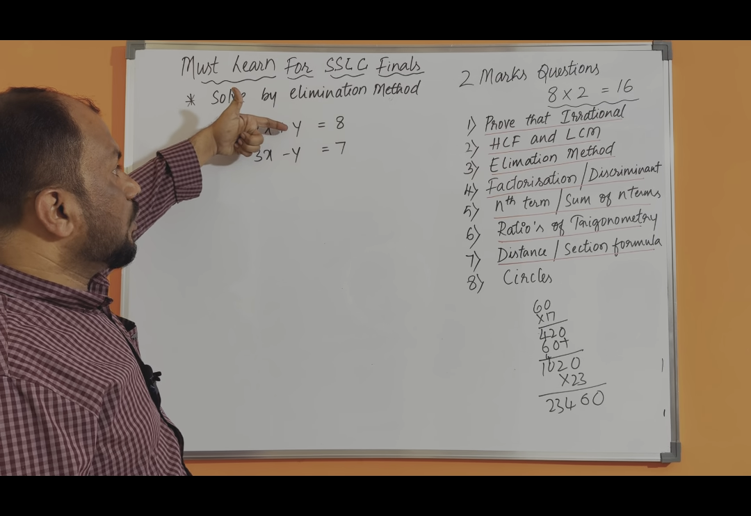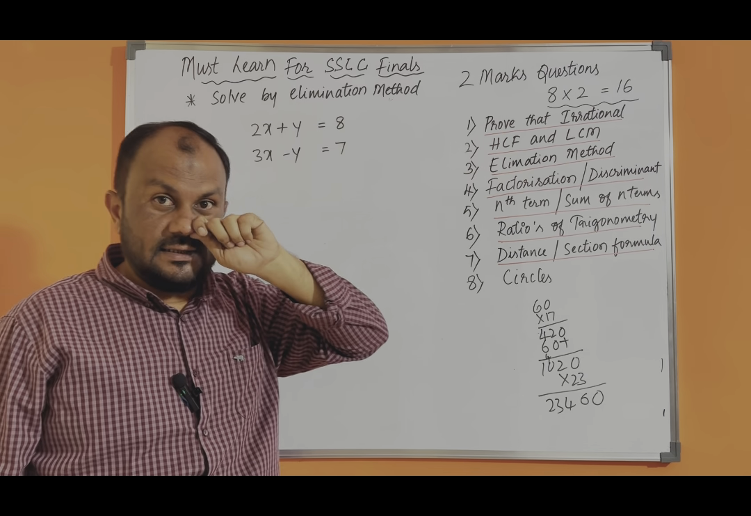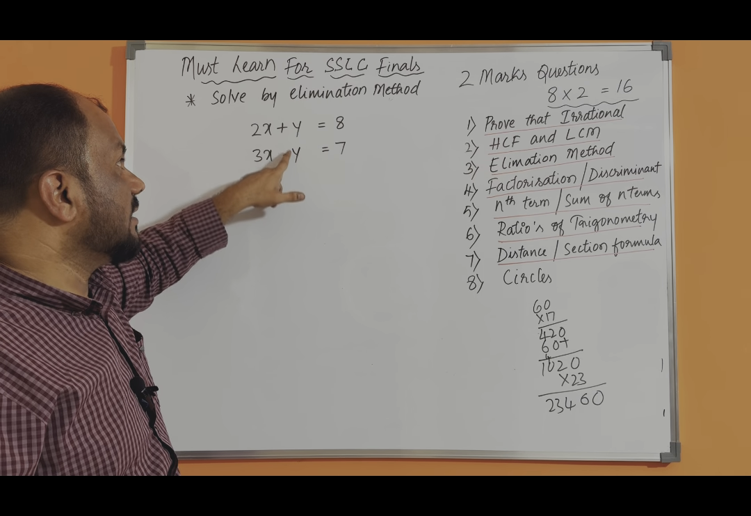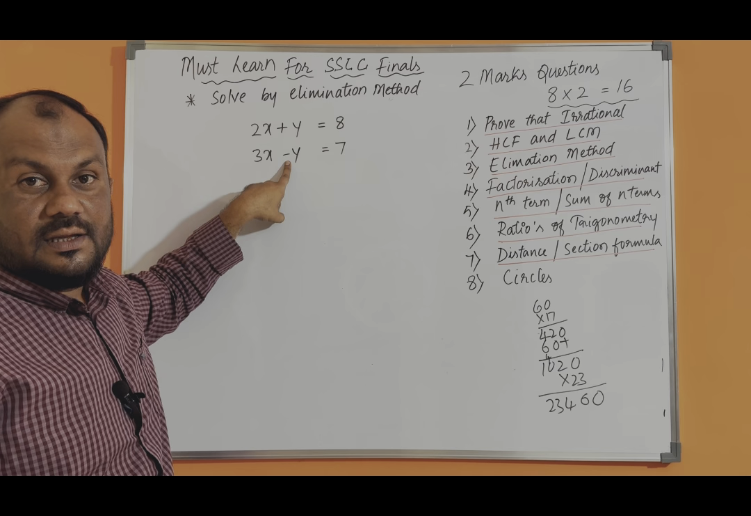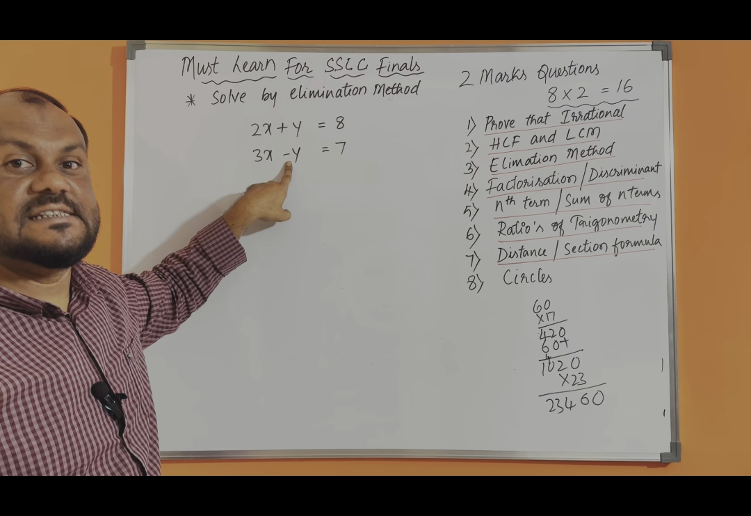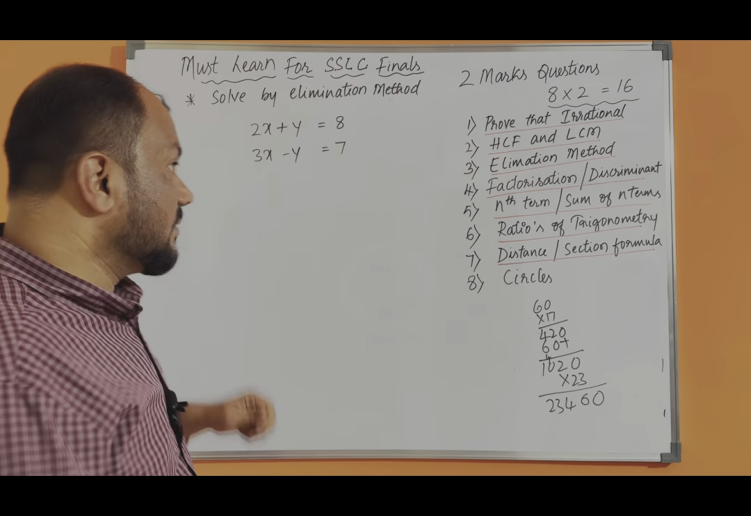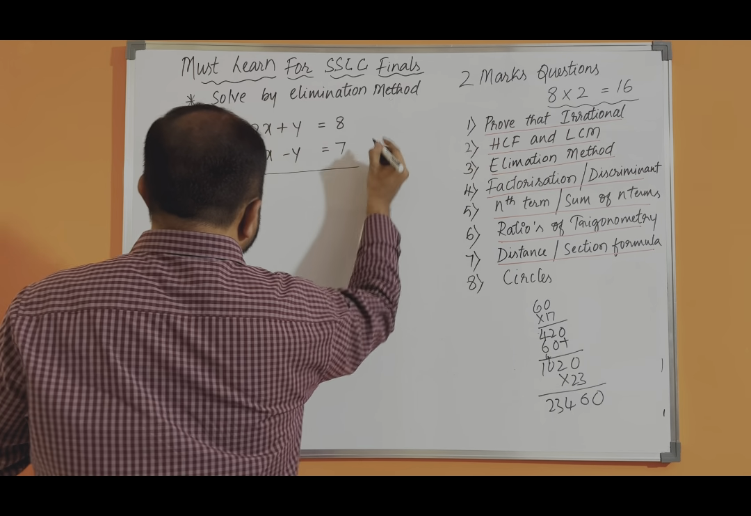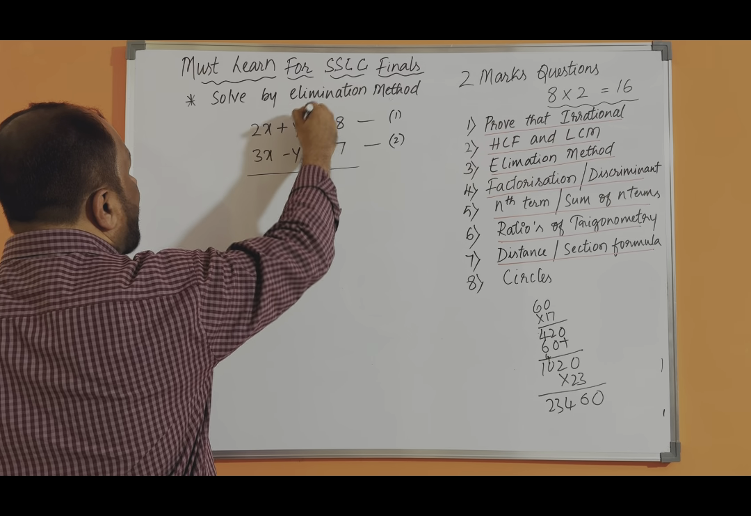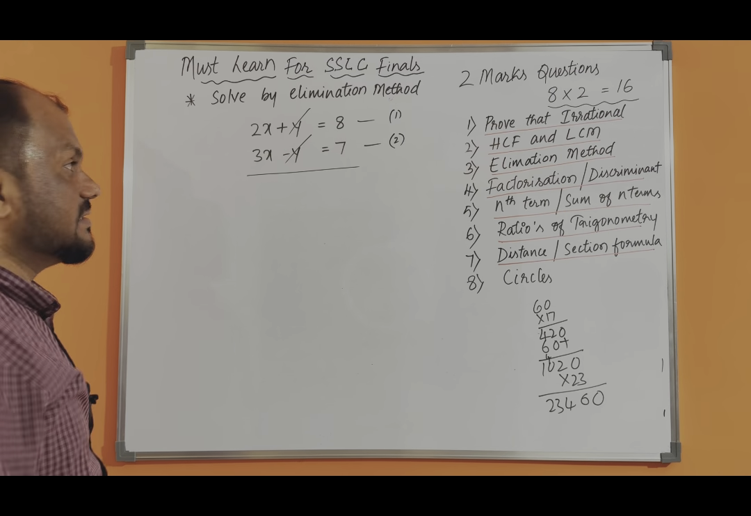Here you can see the variable y with the same coefficient. The numerical coefficient is 1 here and 1 here, this is plus 1 and this is minus 1. Whenever you add minus y and plus y, the answer becomes 0. So directly we are eliminating y and getting the value of x. Just add these two equations, equation 1 and equation 2. y and y cancelled because plus y minus y is 0.